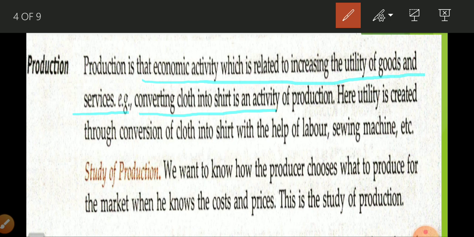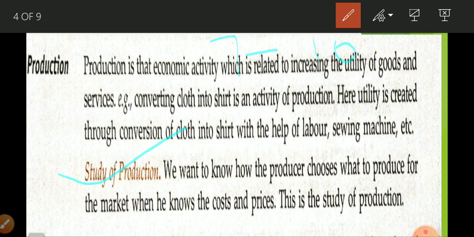Now what is the study of production? When we learn your second book, that is microeconomics, in microeconomics, chapters 7 to 10 are related to the study of production.